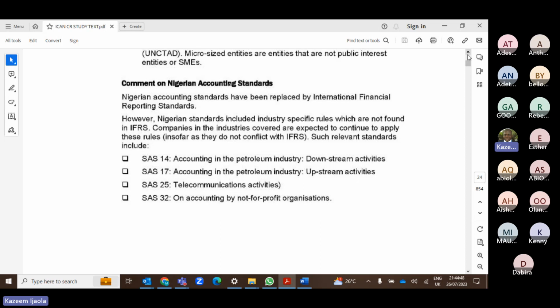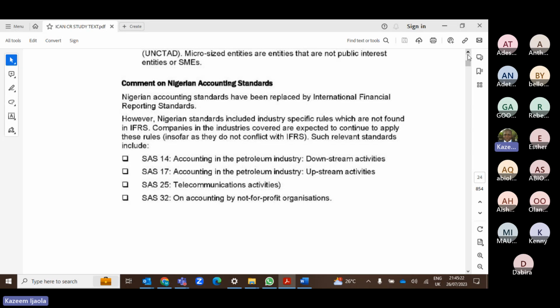Examples are SAS 14 on accounting in the petroleum industry downstream. This is still very relevant because we do not have any corresponding IFRS. The IFRS that we have, I think IFRS 6 on exploration for mineral resources, only discusses the cost, but it does not cover the main content of the petroleum industry. So those in the petroleum industry are still using SAS 14 and SAS 17 because there is no corresponding IFRS that addresses this issue.